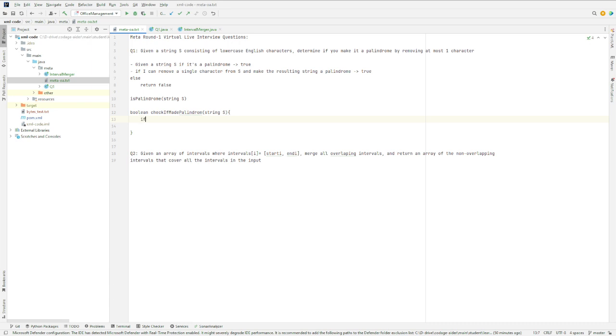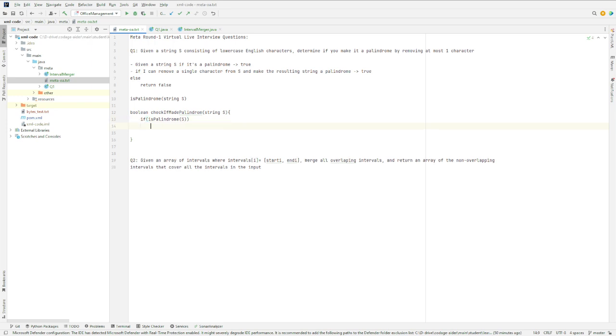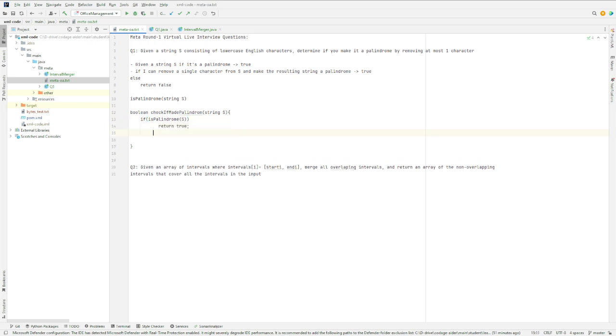So now I can write a function. If it's a palindrome, then obviously we can return true. But if it's not a palindrome, a very brute force approach. So initially, I'm just mentioning a brute force approach, which is not very efficient, but just for the sake of seeing how many different ways we can solve this question, and then we can see if we can remove a single character.